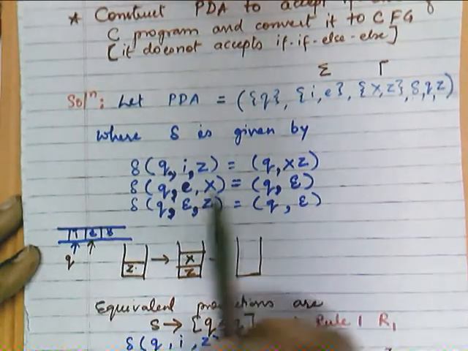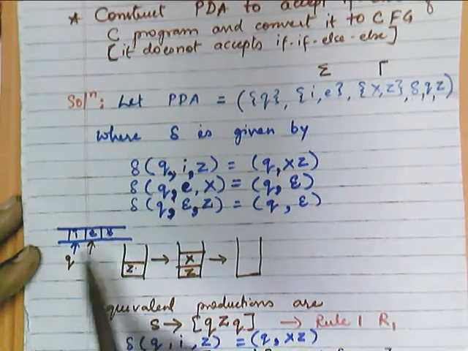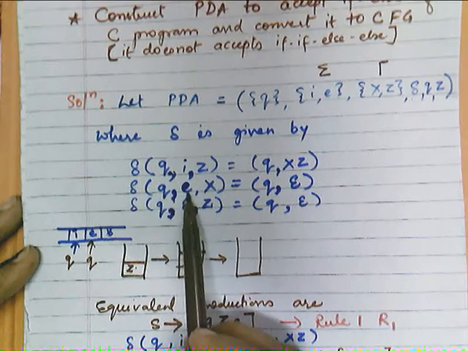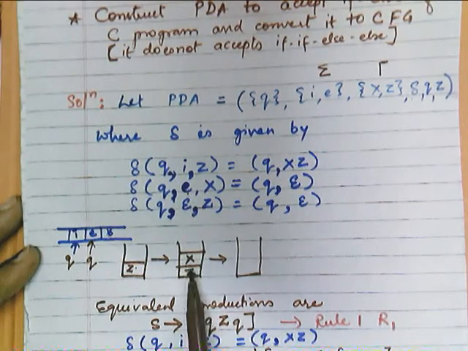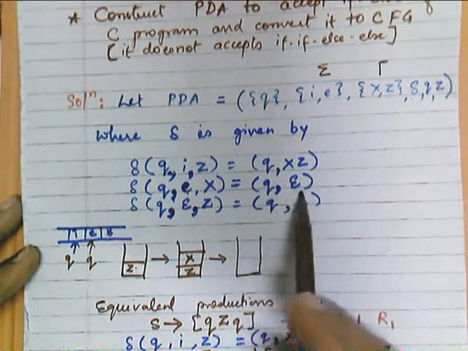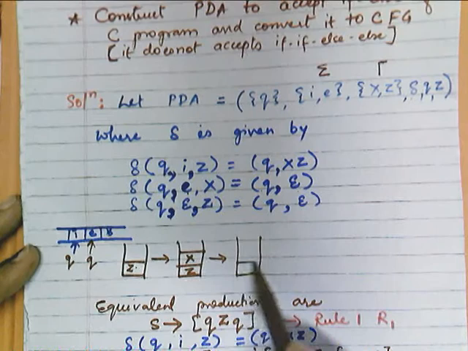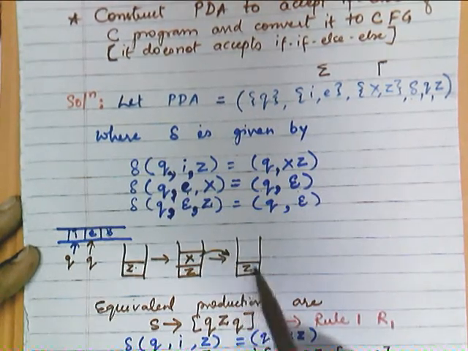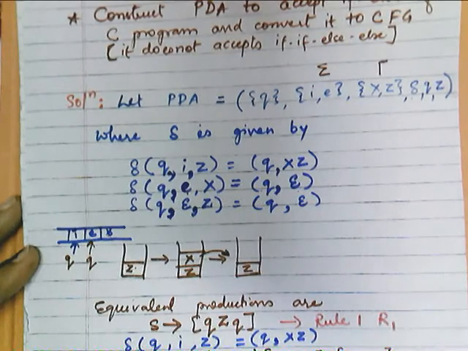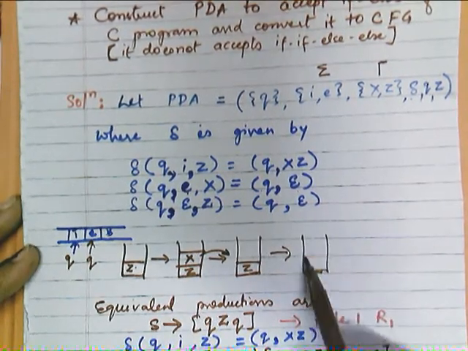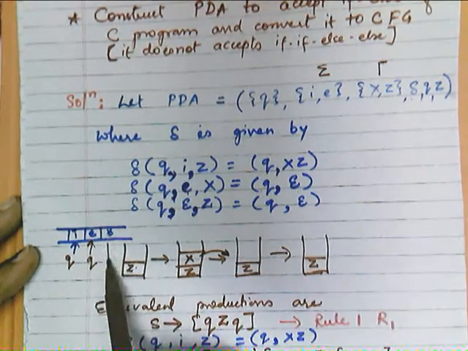And we are now moving right. Now we are reading E. The current state has not changed, it is the same. So if the state is Q, the read symbol is E and the top of the stack is X, then we are popping. This represents the popping operation. Now after popping this X, we have only Z at the bottom. Next, now we are moving here.